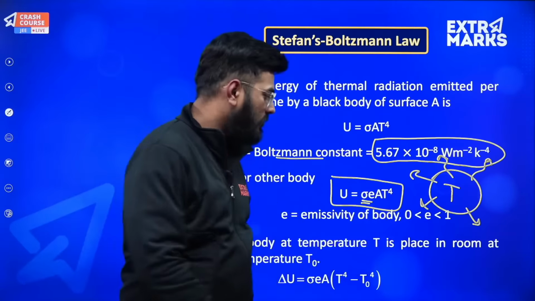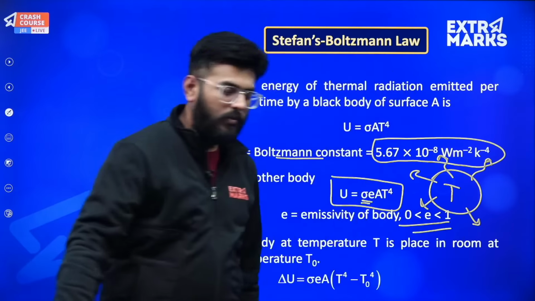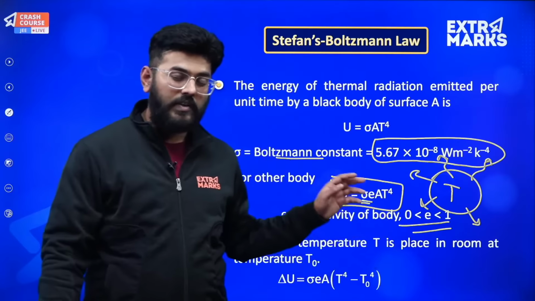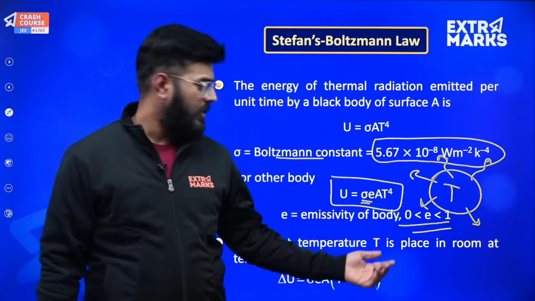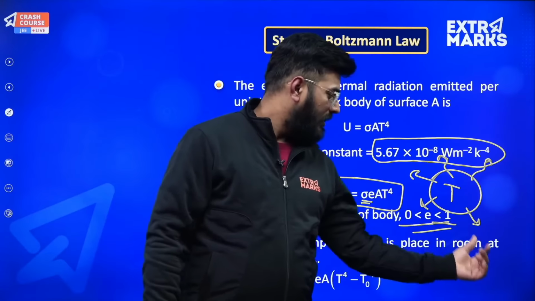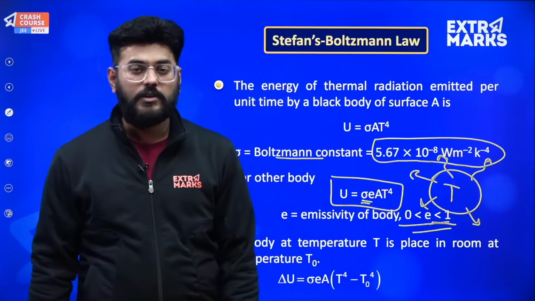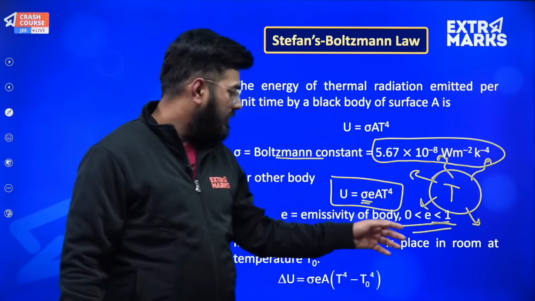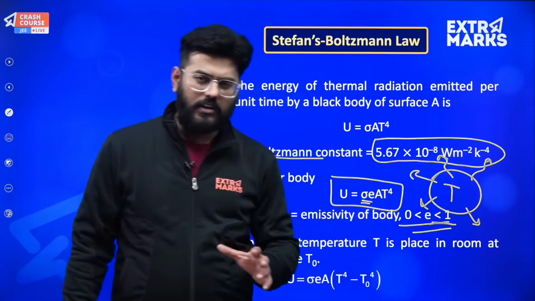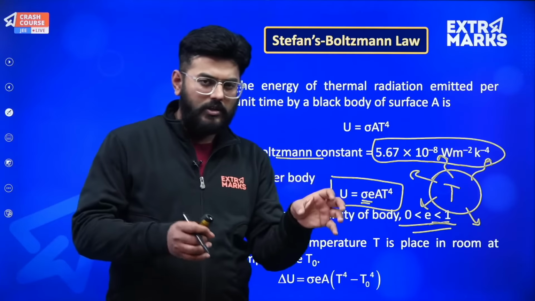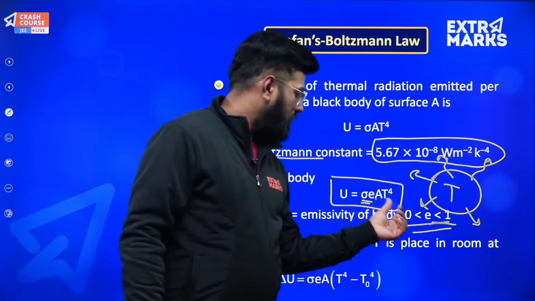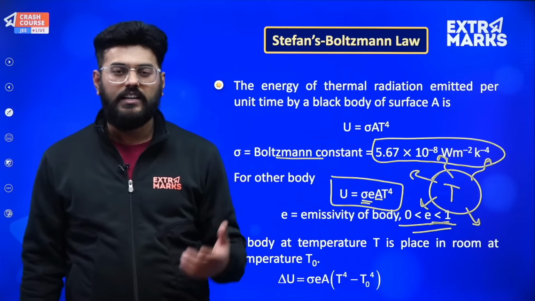Its value ranges from 0 to 1. When is the value 1? When we have a perfect black body. The sun is considered a perfect black body. So for a perfect black body, the coefficient of emissivity is equal to 1. And for any normal body of any color, shape or structure, its coefficient will range from 0 to 1. The next two terms are the surface area and the temperature.